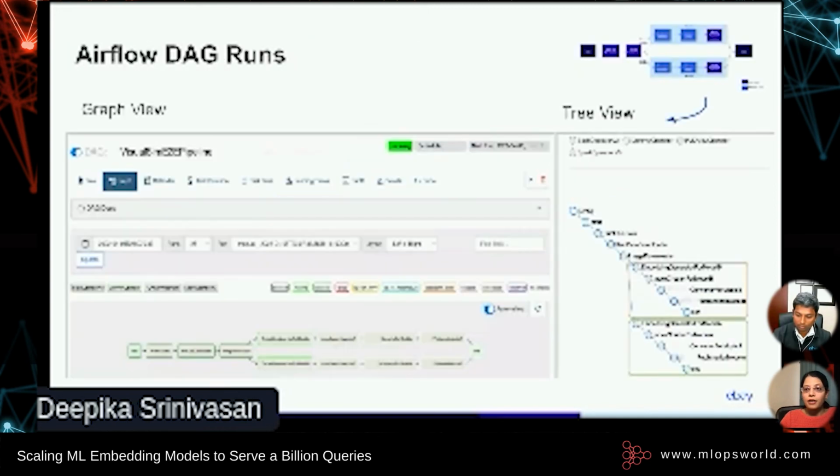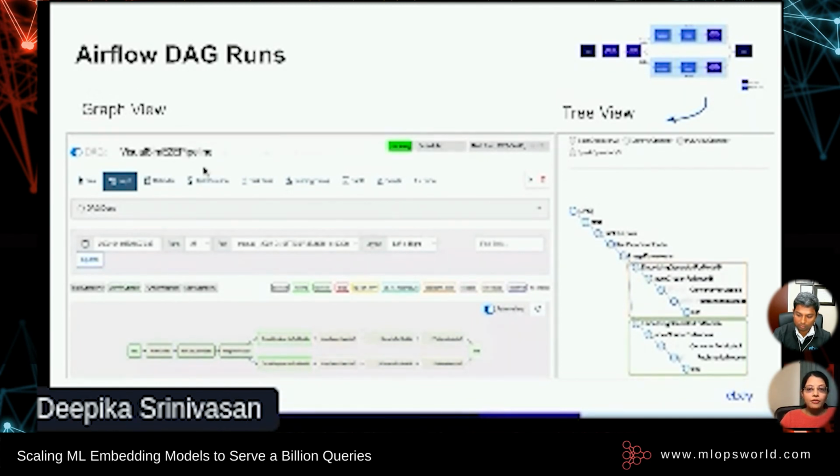These are the graph and the tree views for the Airflow tags taken from the Airflow UI. Now, as you can see from the tree view, we use several operators provided by Airflow. And in addition, we have also implemented our own custom operators for eBay technologies, like the Pi-Krylov operator that you see here.